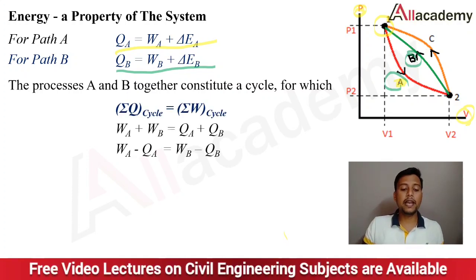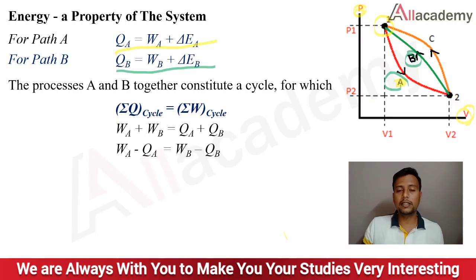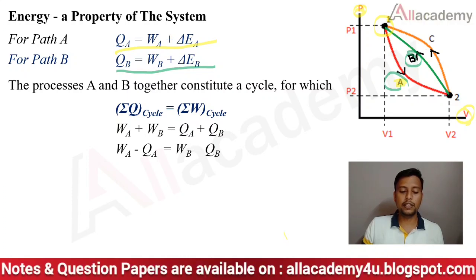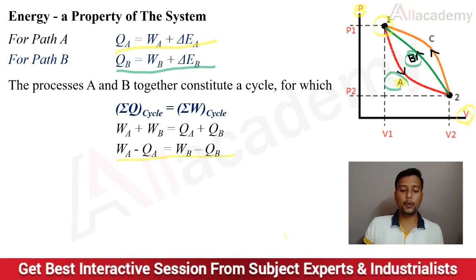Now this can be written in the cyclic form: the summation of heat interaction will be equal to the summation of work in the cycle. So WA plus WB equals QA plus QB. If I interchange it, WA minus QA equals QB minus WB.